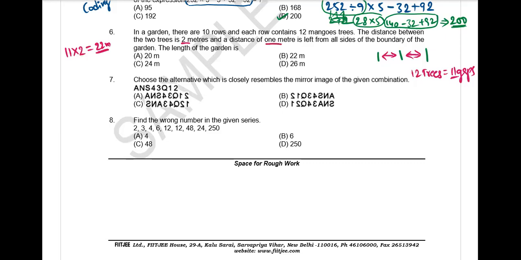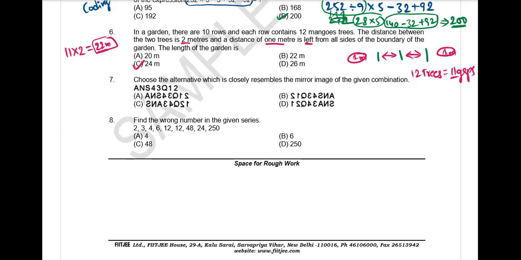And the distance of 1 meter is left from all the sides of the group. All the sides means this end is 1 meter and this end is also 1 meter. Already we are ready with the 22, plus this side 1 meter and that side 1 meter. Total, plus 2 meters should be added. So total it is 24. Correct.